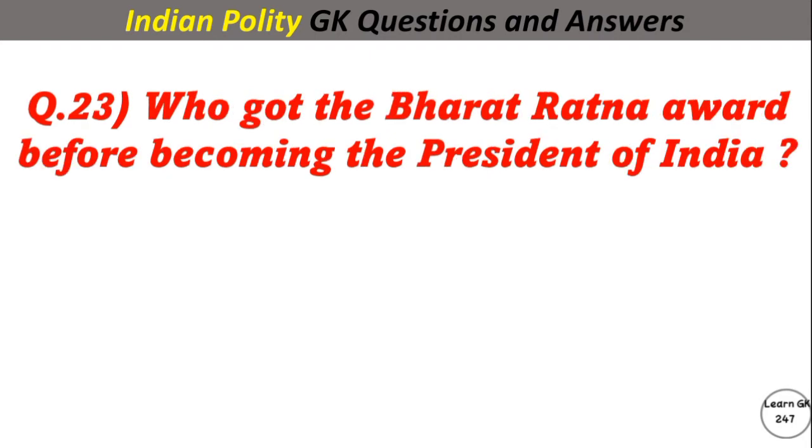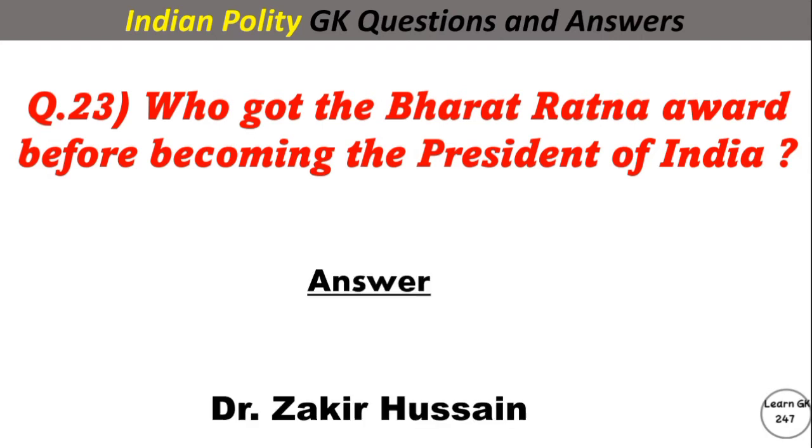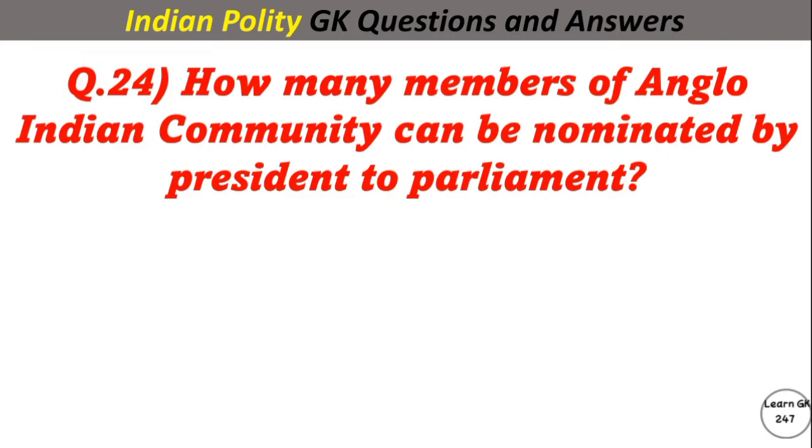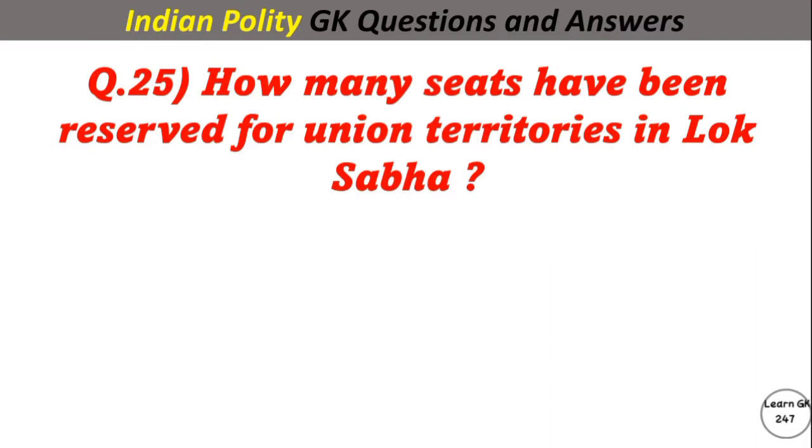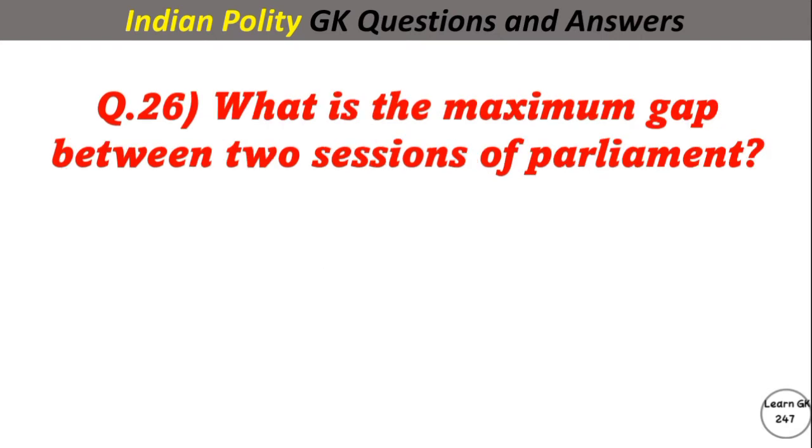Who got the Bharat Ratna award before becoming the President of India? Answer. Dr. Zakir Hussain. How many members of Anglo-Indian community can be nominated by President to Parliament? Answer. 2 members. How many seats have been reserved for Union territories in Lok Sabha? Answer. 20. What is the maximum gap between 2 sessions of Parliament? Answer. 6 months.